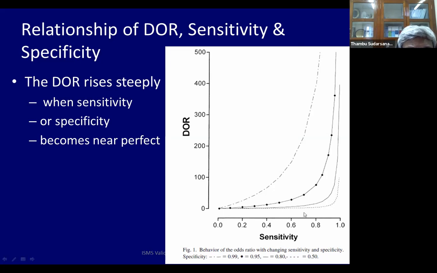Each of these lines represents a different specificity set. So, for example, this dot and dash is 0.99 specificity. The big bold is 0.95 and this line is 0.8 and the dot dot dot is a specificity of 0.5. That will be 0.5. This will be 0.95. So as you can see, as the sensitivity increases, always the diagnostic odds also seem to increase. There is some sort of inflection point, but it also depends on the specificity pair along with it. So this is the relationship between diagnostic odds ratio, sensitivity and specificity.